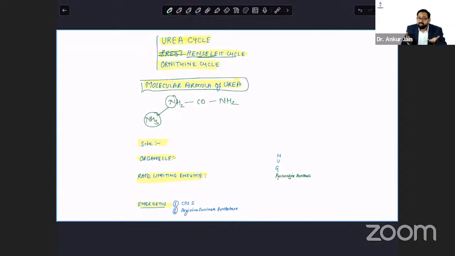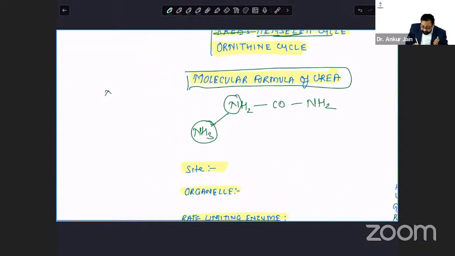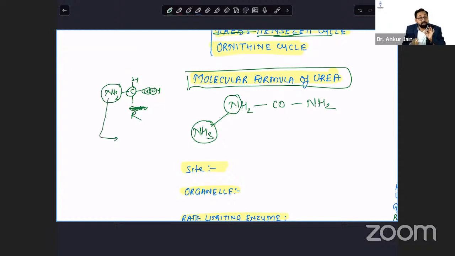When these amino acids are degraded, I write here amino acid, the common structure to each and every amino acid is this, R. So this carbon, hydrogen, oxygen, we are not worried about that. But we are worried about ammonia. Ammonia is toxic, and this toxicity is taken care of by the liver. Liver is the main organ of metabolism. Liver converts this ammonia to urea. So the urea cycle occurs in the liver.